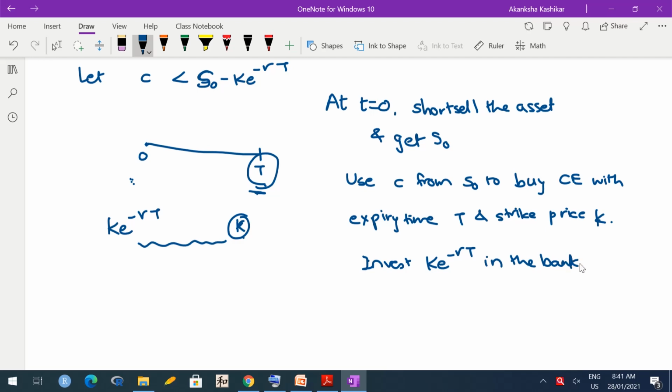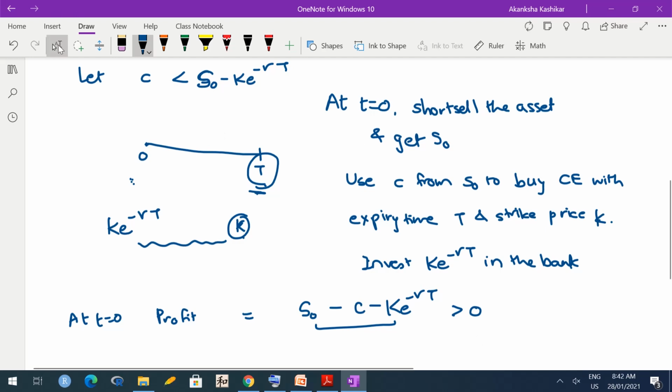do you really have enough money to do both these things? So your gain is, the money that you have earned right now is S0 by short selling. Out of that you are using C for call option and you are using K e raised to minus RT from bank. But because we have assumed that C is less than this, we know that this quantity is positive. So you have enough money, in fact you have some money left. So this actually becomes your profit at time 0. Okay, whatever is this quantity, it is positive. So this becomes your profit at time 0.